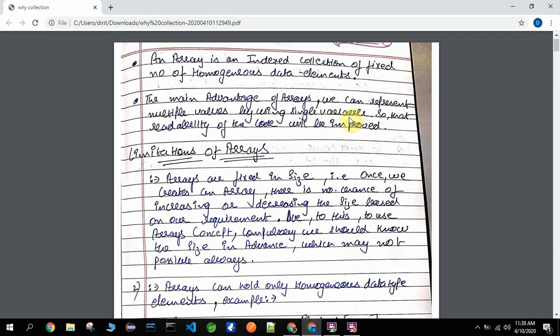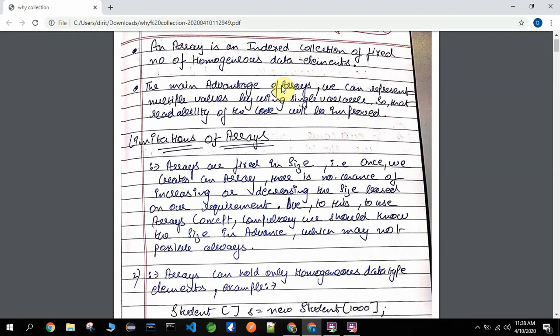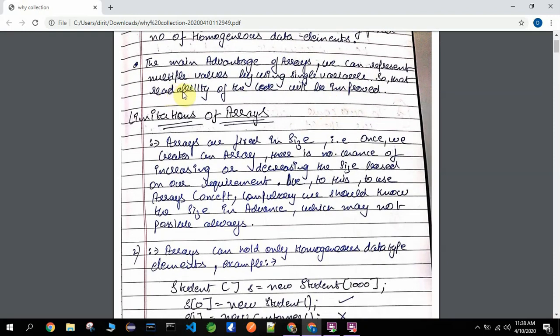Like at that time, how we create an array: int, square brackets, and any name, a reference variable. Any name you can give: arr, a, b, c. It is equal to new int, and you just tell the size of the array, and that's how you declare the array. The reference variable is representing multiple values using a single variable, so that's why it is called the advantage of arrays. Readability of the code will be improved, obviously.